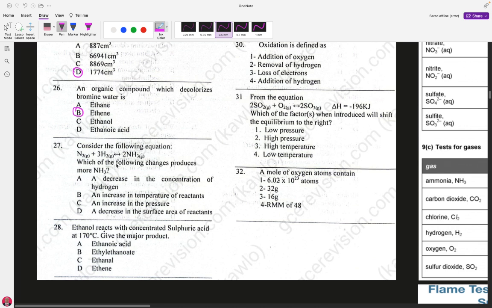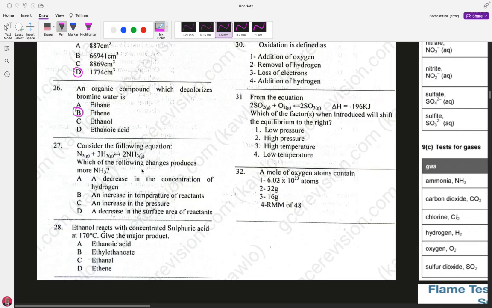Even though it is not indicated here, if it was indicated by the enthalpy change, we would have known that the production of ammonia is an exothermic reaction. But we have not been given that here.